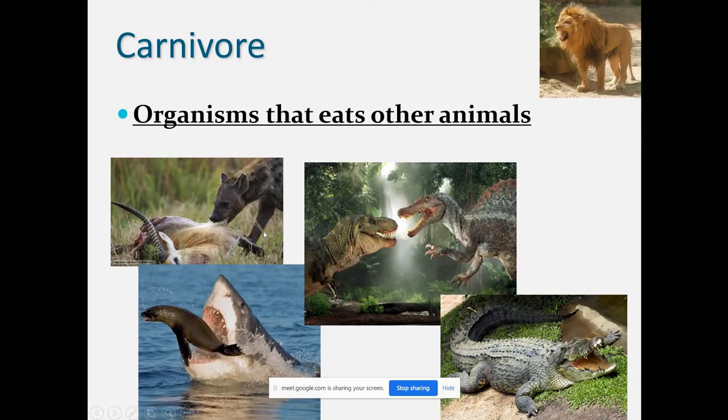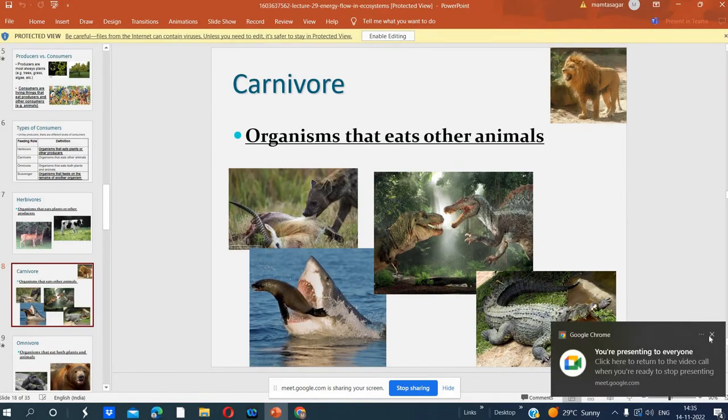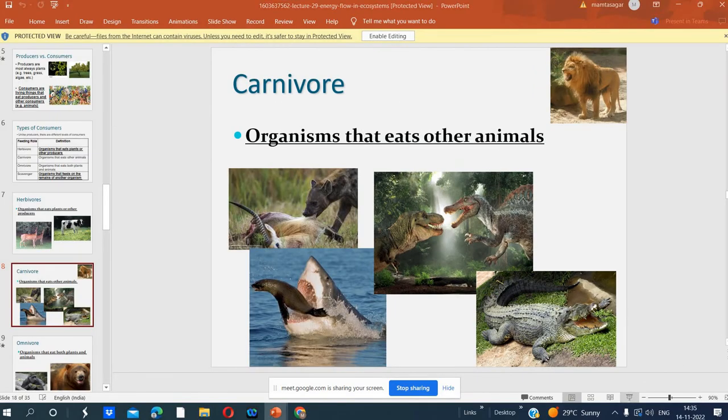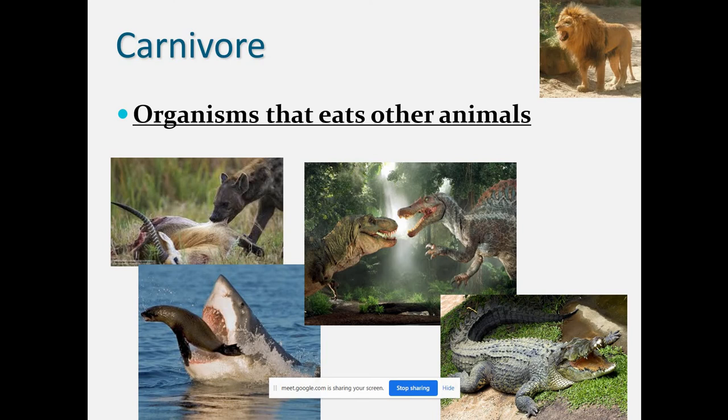Organisms that eat other animals. So within the carnivores, you can see in the picture there are different animals, like lions, crocodiles, whale. These different animals are being shown in the figure. They feed on the other animals. So carnivorous animals feed on other animals.